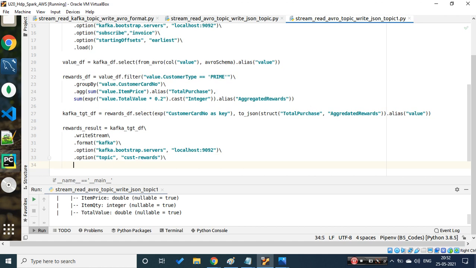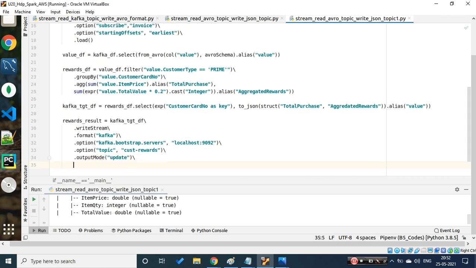Okay, that's done. As for append mode, update mode, or whatever, the output mode I'm using for now is update because I need to have an aggregation. Okay, that is done. Then finally, for failure recovery, I need to give my checkpoint location.